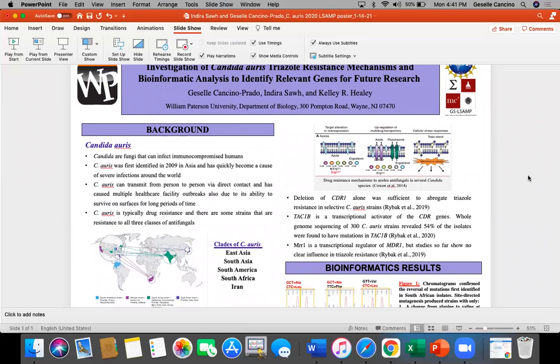One study demonstrated that deletion of CDR1 alone was sufficient to abrogate triazole resistance in select C. auris strains. In addition, a recent study performed whole genome sequencing of 300 C. auris strains that revealed 54% of the isolates were found to have mutations in TAC1B, which is a transcriptional activator of the CDR genes. MRR1 is a transcriptional regulator of another efflux pump, MDR1, but studies so far show no clear influence in triazole resistance.